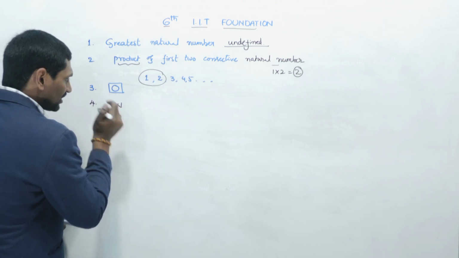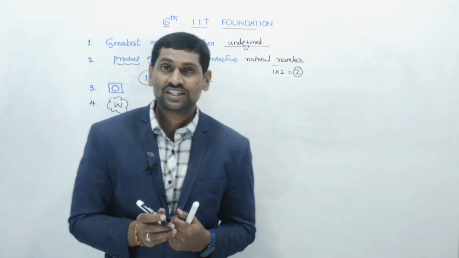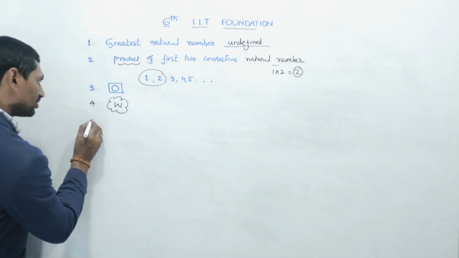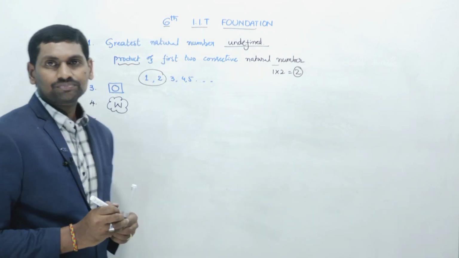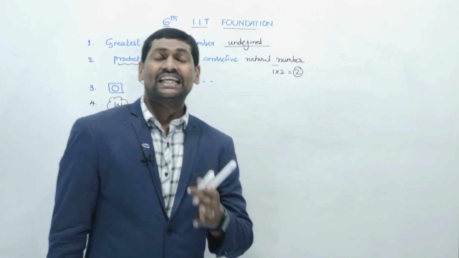So the set of whole numbers is represented with capital W, and the set of natural numbers is represented with capital N. Okay? Right.